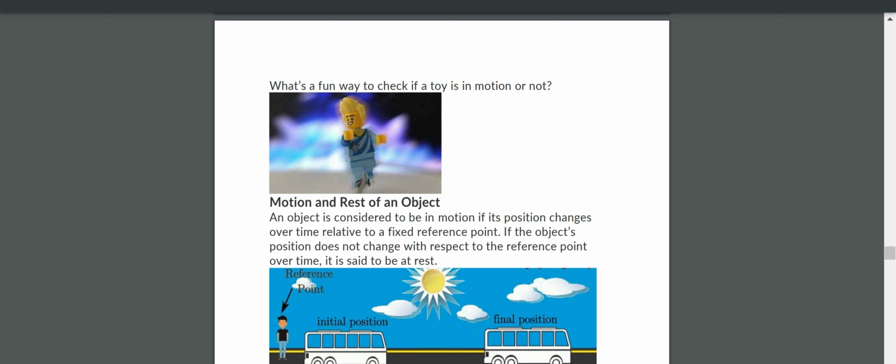Suppose, listen, two persons are there. They are traveling in the same train. Then one person is saying you are not moving, but the other person is saying we are moving. Who is correct?